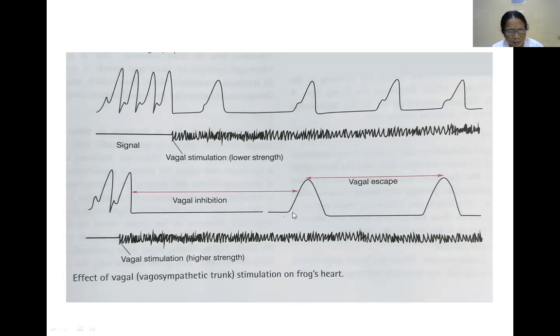Now, after some time, what happens? The cardiac muscle escapes the effect of this vagal inhibition. The cause of this vagal escape is idioventricular rhythm. Another rhythm is created in the ventricles, at a slower rate. The previous normal heart rate will not be there, and there will be a lower heart rate. Therefore, an idioventricular rhythm is created here.